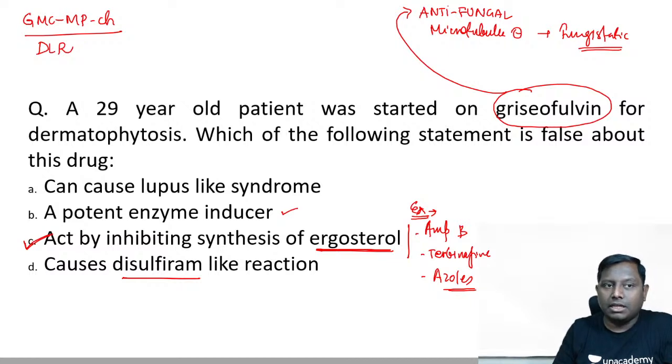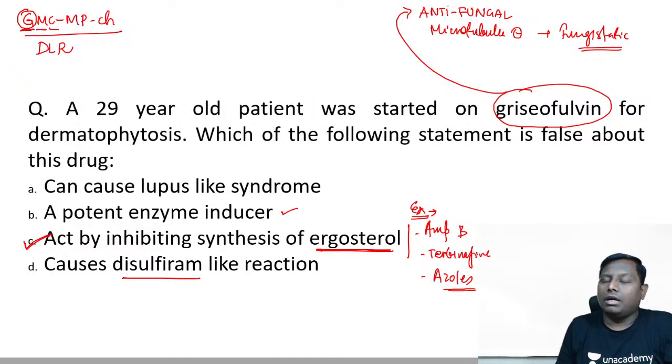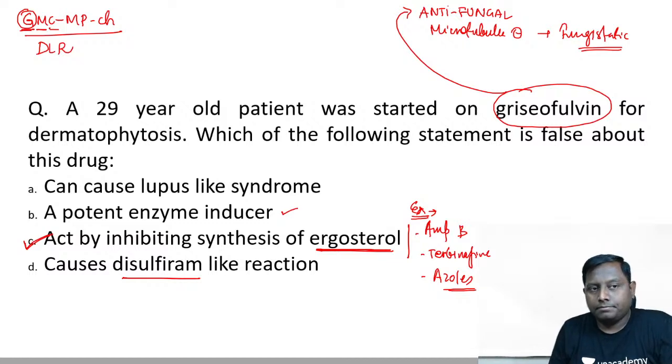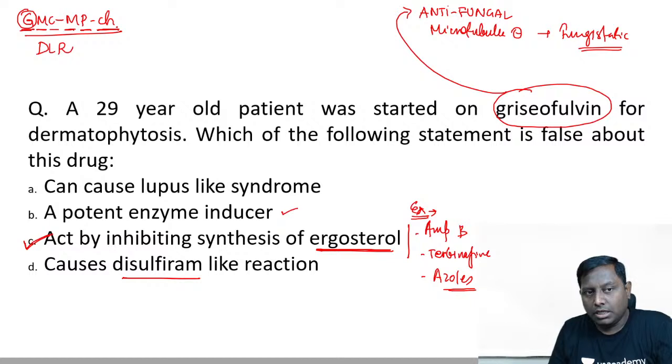In that, the G in Government Medical College is for griseofulvin. Other drugs, if you want to revise quickly: griseofulvin, metronidazole, and C, we have cephalosporins: cefotetan, cefamandole, cefoperazone, moxalactam, procarbazine, an anti-cancer drug, and chlorpropamide, a first generation sulfonylurea. So these are all drugs that have disulfiram-like reaction by inhibiting the enzyme aldehyde dehydrogenase.